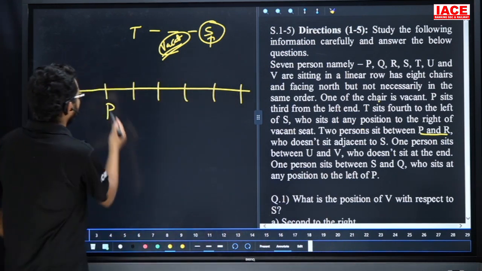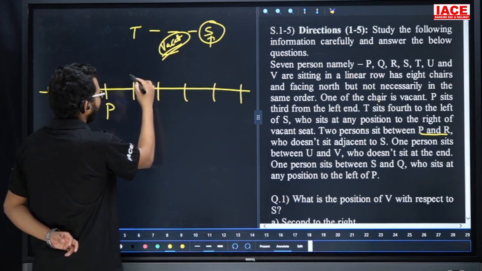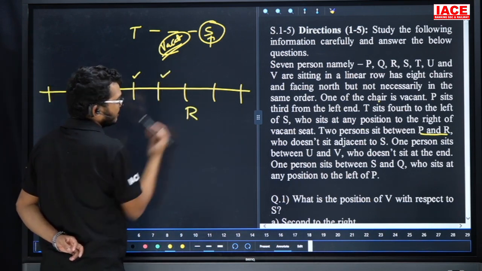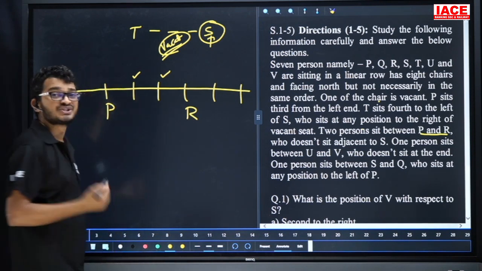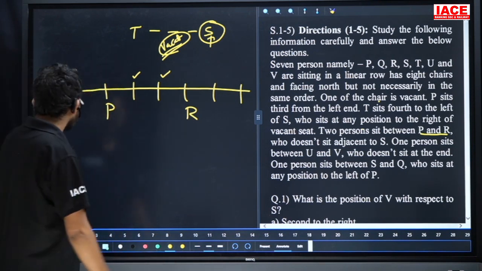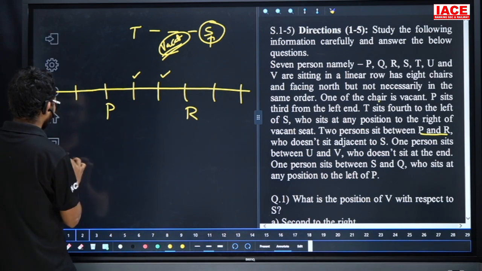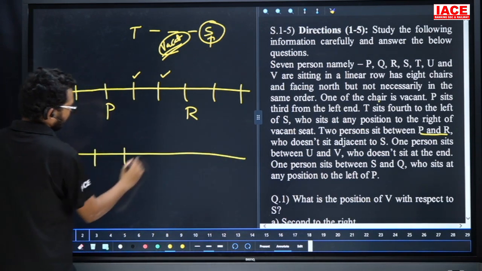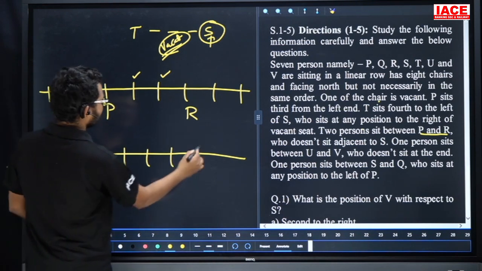Now, friends, check here. If I take P at 1, then 2, a different spot for R. But here there is a chance that one chair is empty. Suppose, friends, take one more possibility. See here: 1, 2, 3, 4, 5, 6, next 7, 8 chairs.